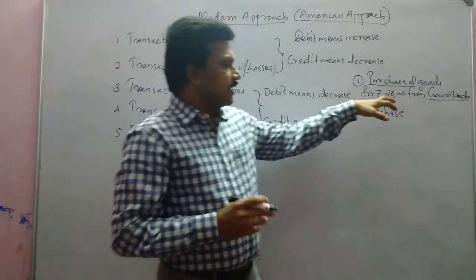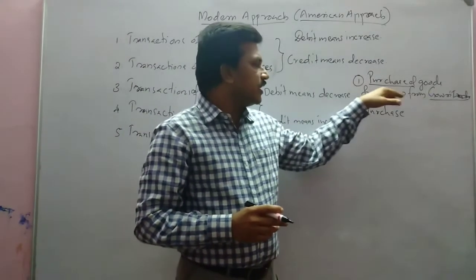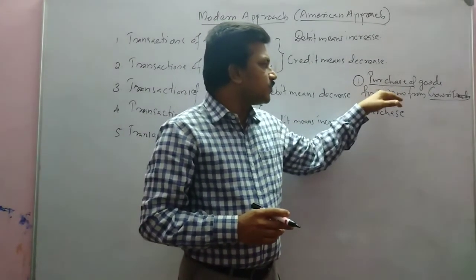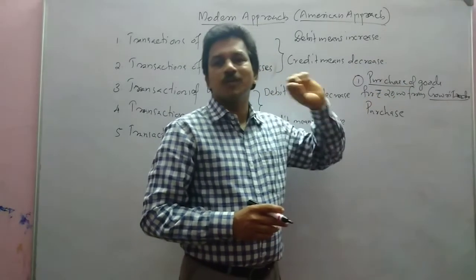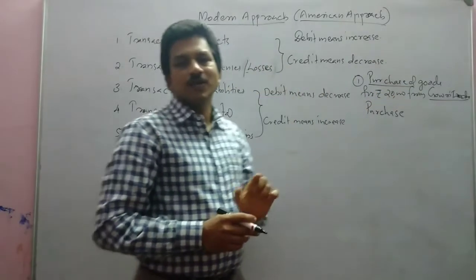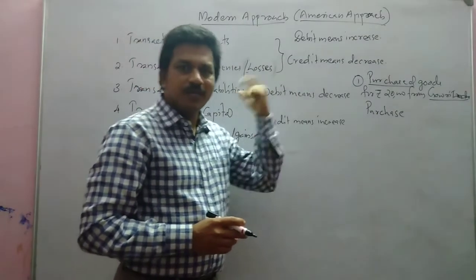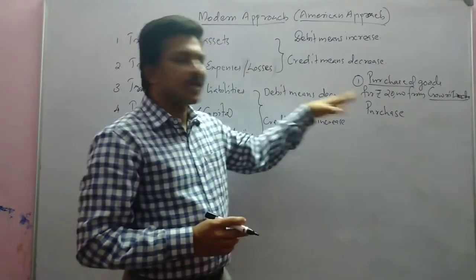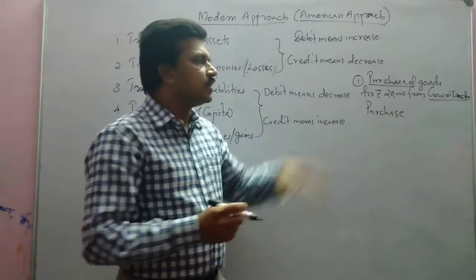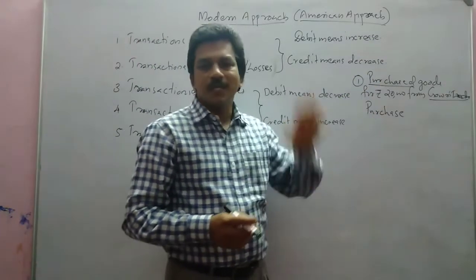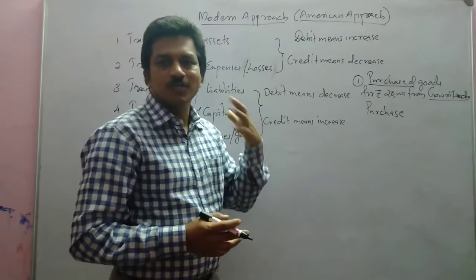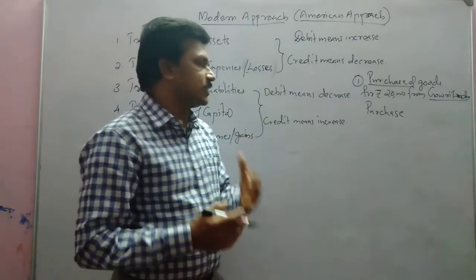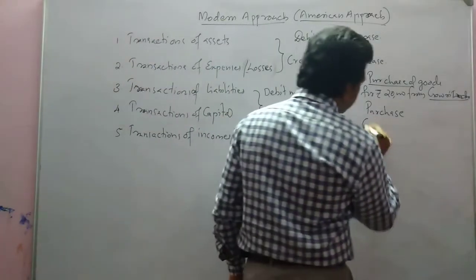If it were given as goods purchased for cash rupees 20,000, with the word cash, then it would be a cash transaction. But here the word cash is not there, and the seller's name is there, so we have to assume it is a credit transaction. So, Gauri Traders.